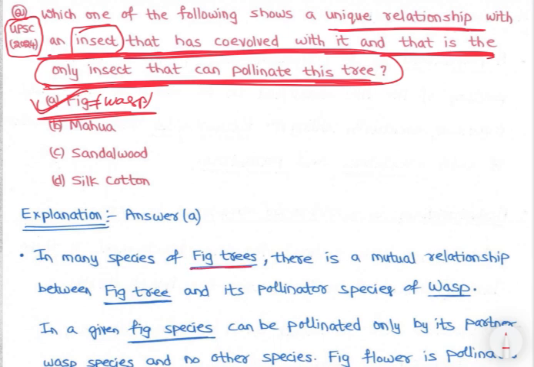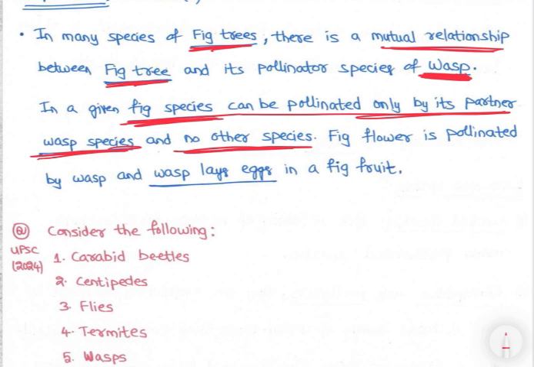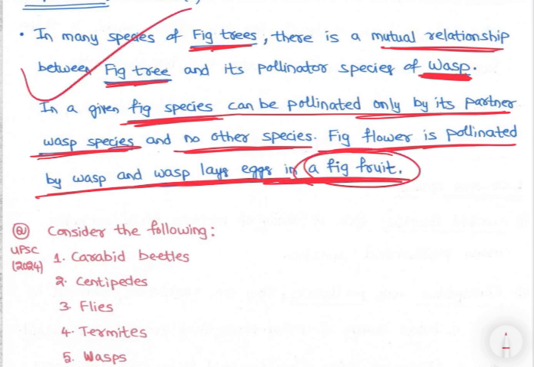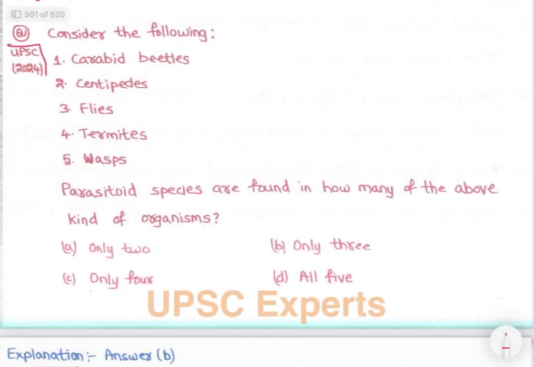In many species of fig trees, there is a mutual relationship between the fig tree and its pollinator species, the wasp. A given fig species can be pollinated only by its partner wasp species and no other species. The fig flower is pollinated by the wasp, and the wasp lays eggs in the fig fruit. We have already discussed fig tree mutualism, so we are not investing more time here. Now let's move to the next question, again asked in UPSC 2024. Consider the following.